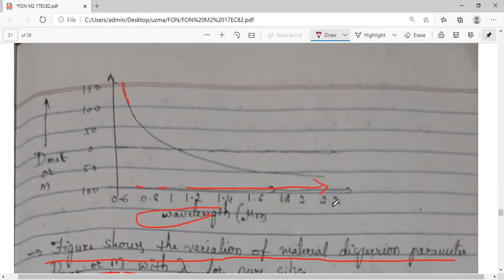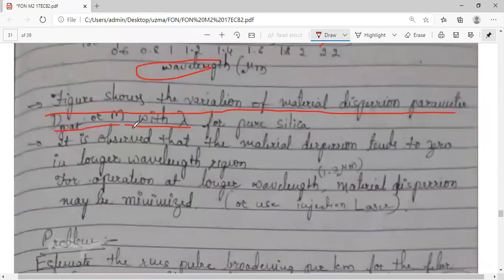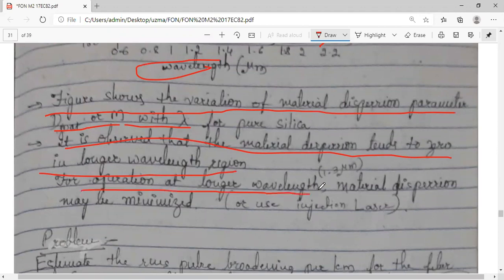If you work at higher wavelengths, then your dispersion parameter will tend to decrease. So preferably work at the higher wavelengths. It is observed that the material dispersion tends to zero in the longer wavelength region, as I said. So for operation at longer wavelengths, specifically 1.3 micrometer, the material dispersion may be minimized.